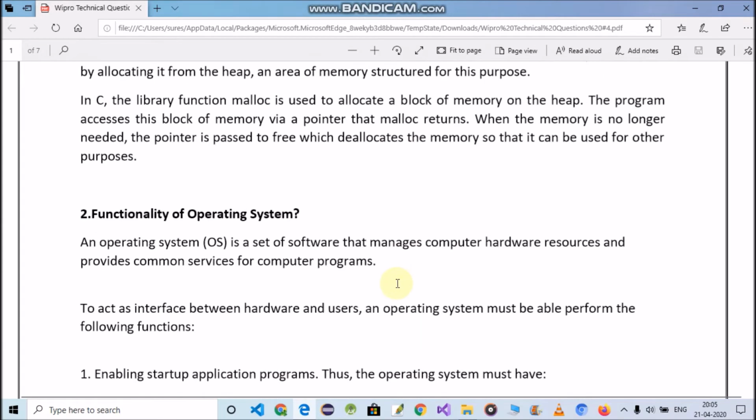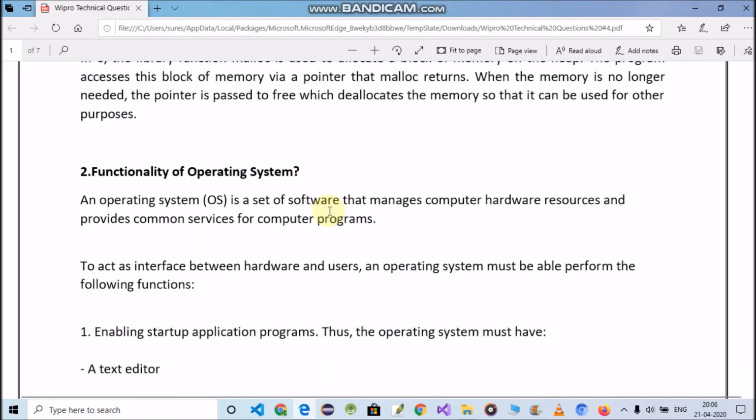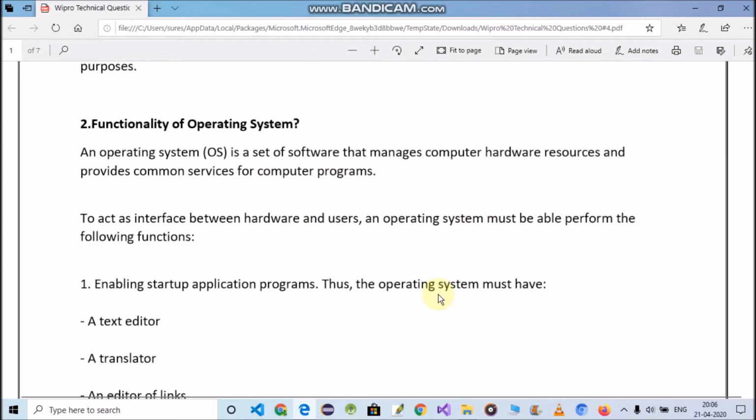Next question that is asked is: what is the functionality of an operating system? So the answer of this question is: an operating system is a set of software that manages computer hardware resources and provides common services for computer programs. To act as an interface between hardware and users, an operating system must be able to perform the following functions.